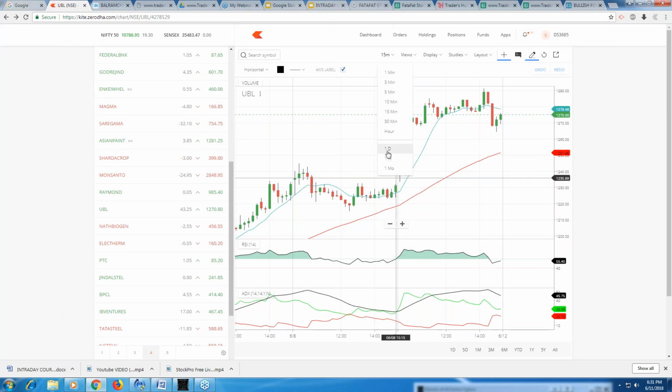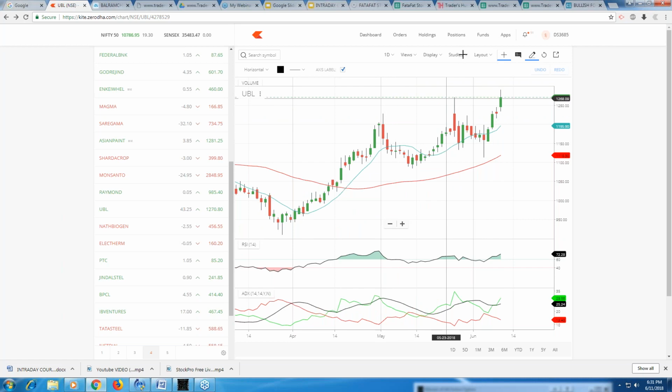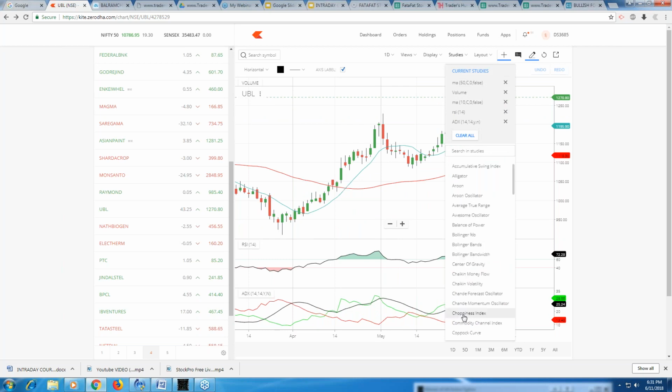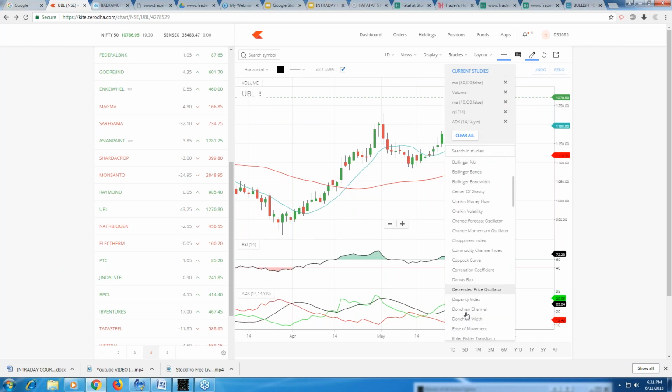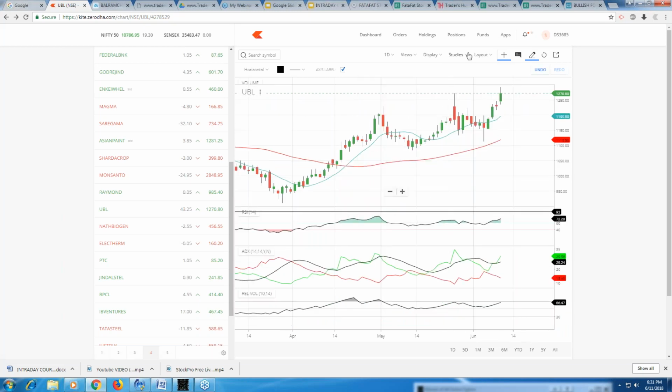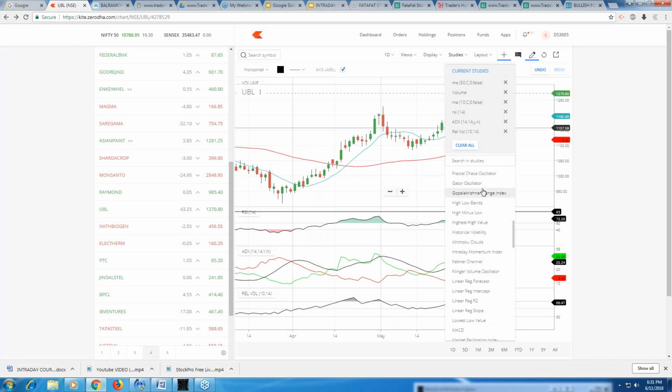UBL, you can look into its 1-day graph. This is the 1-day graph, and if I show you, it is above its Ichimoku cloud as well, right? So to me, it was very, very positive. It definitely was very, very positive. Right, so we need to apply Ichimoku cloud. There is something, I don't know why the computer is hanging. But sorry, we don't want that. We want Ichimoku cloud here, right? Apply.